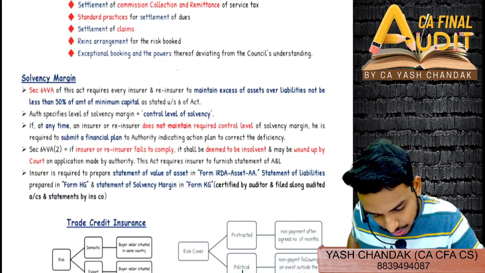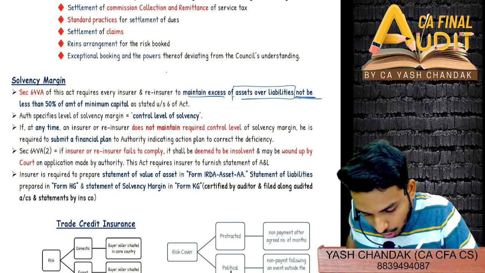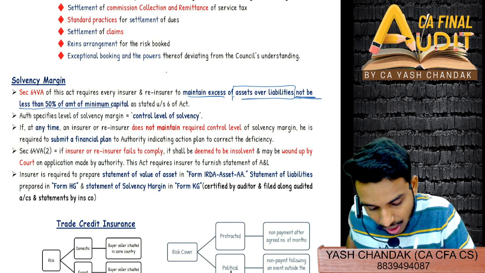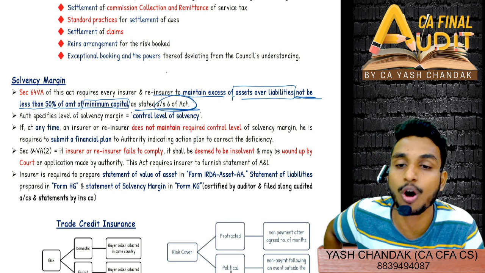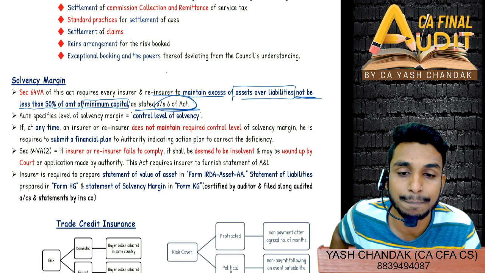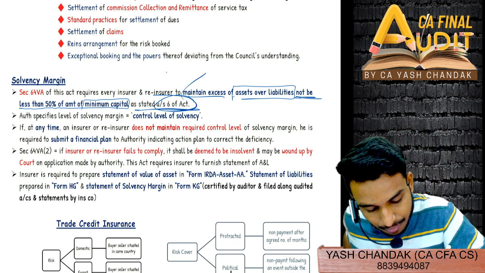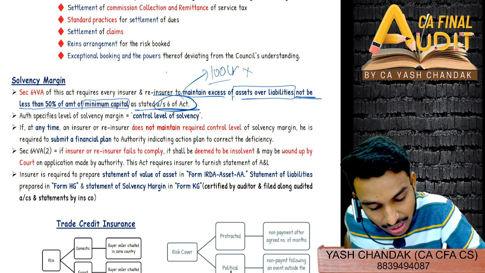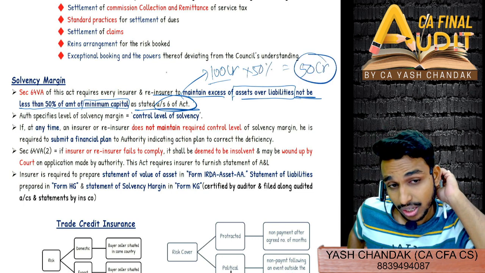देखो, solvency margin क्या बोलता है? Maintain excess of asset over liability not be less than 50% of amount of minimum capital as stated under section 6 of the act. Just now we saw how much should be the minimum paid up equity share capital. Minimum paid up capital कितना होना चाहिए? 100 crores. 100 crores, right? So इसका 50% कितना हुआ? 50 crores. Yes or no?